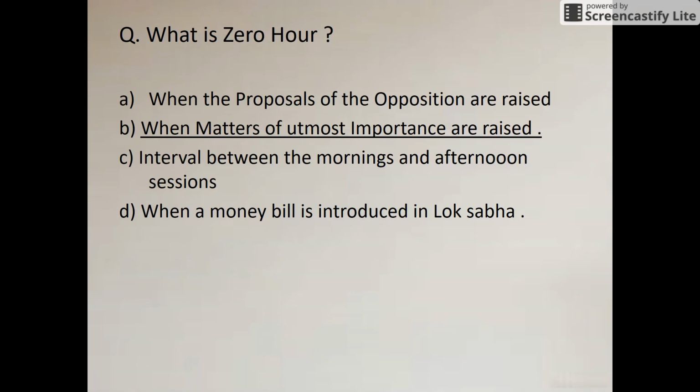Next question is what is zero hour? Okay, so zero hour is when there is something of utmost importance, like currently the Assam flood is going on. After question hour, if someone has some questions, they can ask on that. Means if something important is affecting the whole nation, that question will be raised. That is called zero hour.